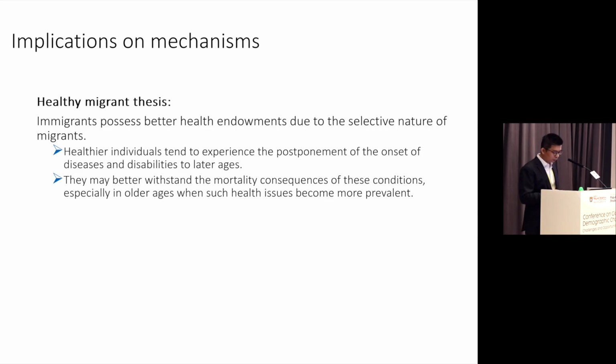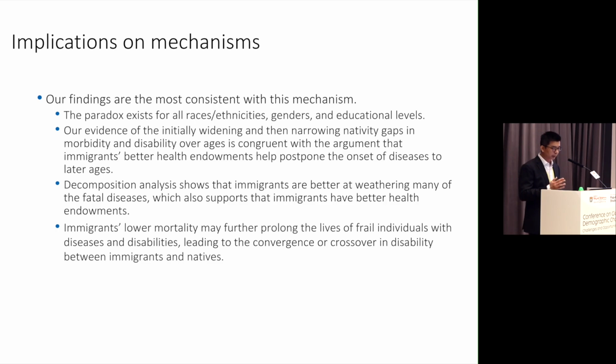Our findings are probably most consistent with this mechanism. First, we find this paradox exists for almost all race, ethnicity, gender, and education groups. This indicates the paradox may have something to do with common factors that exist for all immigrants, that is, health-based selection. And the second is that we find the initial widening and then narrowing of the nativity gap in morbidity and disability with age is consistent with the argument that immigrants' better health endowment may postpone the onset of disease to later ages. And in terms of decomposition analysis, we also find that immigrants fare better in the mortality of many of these fatal diseases, which also supports the hypothesis that immigrants may have better health endowment.